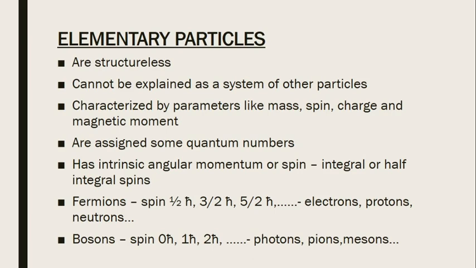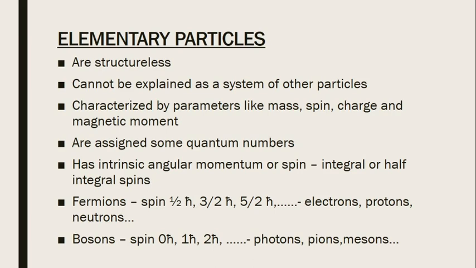And these elementary particles are assigned some quantum numbers also to distinguish between them. We will study about the quantum numbers later. We had already said that these elementary particles are characterized by a mass, spin, charge and magnetic moment. Now this spin is also known as intrinsic angular momentum.